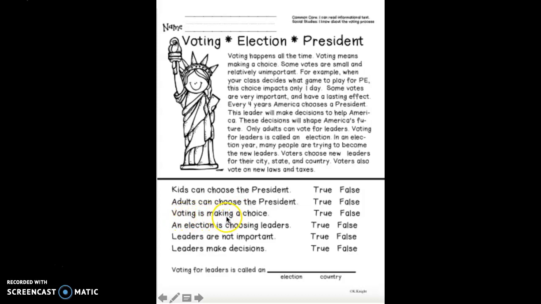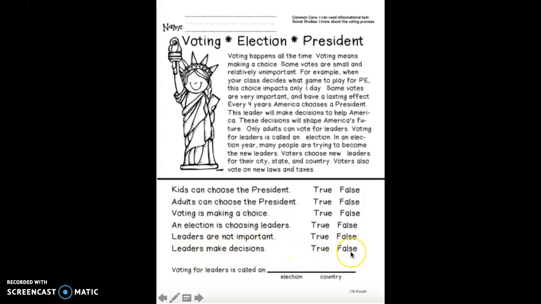Voting is making a choice. True or false? Remember, friends, if you're not sure, go back in the text and try to find the answer. Next one says, an election is choosing leaders. True or false? Leaders are not important. True or false? And last one, leaders make decisions.